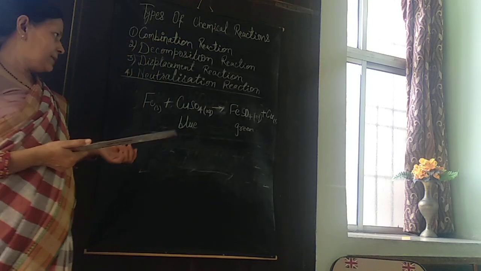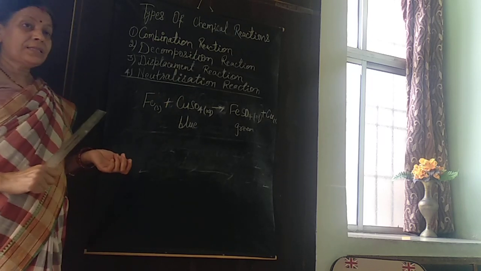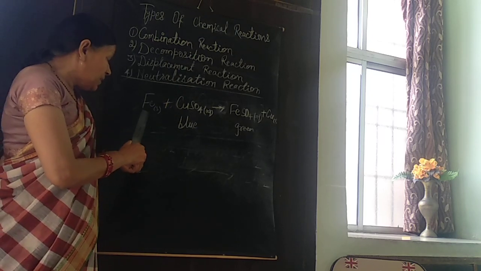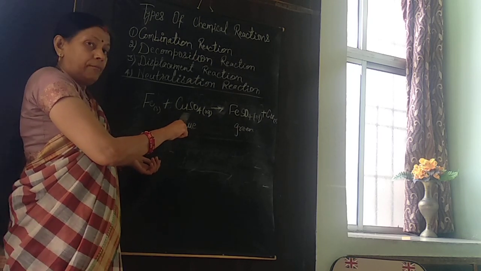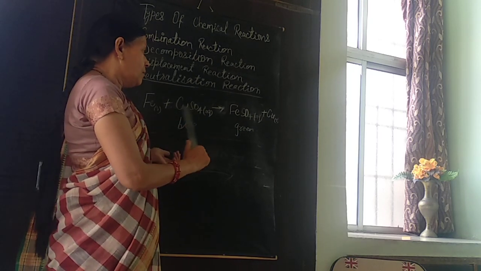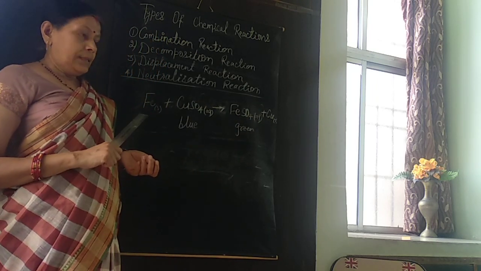It is an example of displacement reaction. It means iron displaces copper, and this copper is deposited on the iron nails.